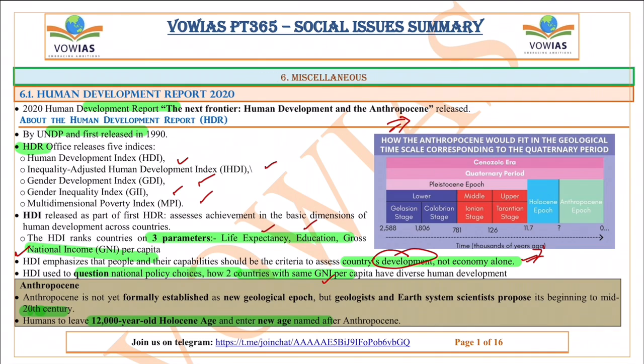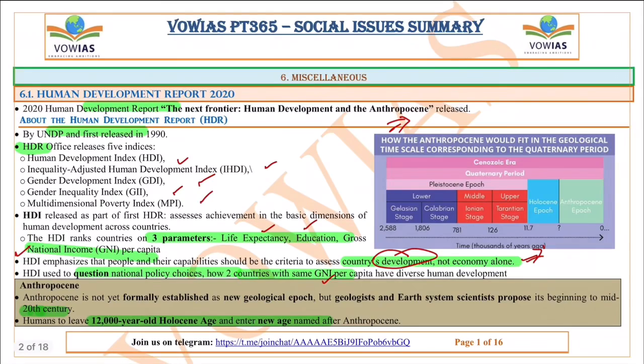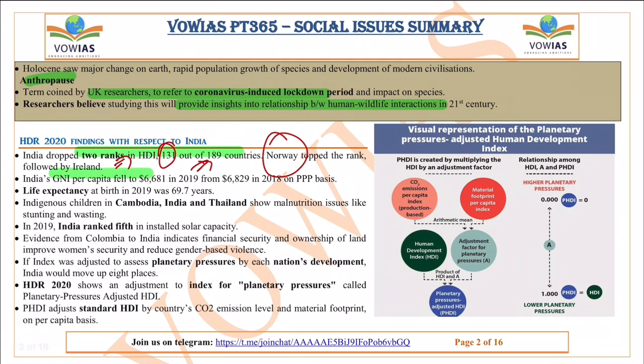Next, the Human Development Report 2020 findings with respect to India: India has dropped 2 ranks. Currently, it is at 131 out of 189 countries, and the first rank goes to Norway. So remember, India's rank is 131, and this report is released by UNDP. According to this report, India's GNI per capita fell to $6,681 in 2019 from $6,829 in 2018 on a PPP basis, and the life expectancy in 2019 is only 69.7 years.